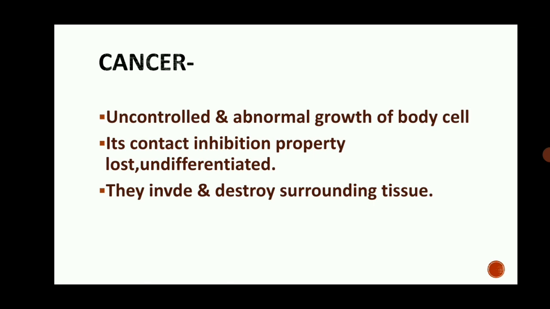Undifferentiated cells means many cells in a small space, so we cannot differentiate the cells. They invade and destroy surrounding tissue. Cancer cells feed on the food of a surrounding cell or tissue. They take the nutrients from that tissue and that's why cancer cells grow fast, but the surrounding cell or tissue, the normal cell and tissue, is destroyed.